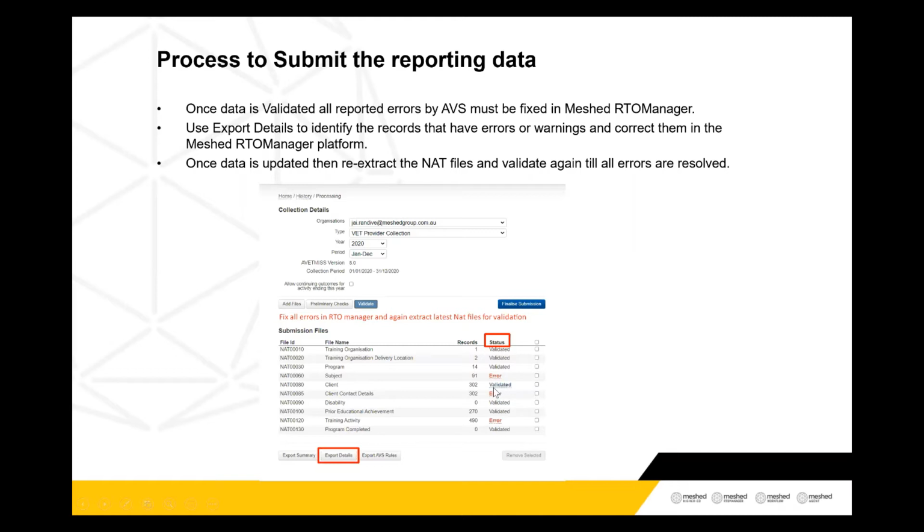There is also partially validated data, which means there are some warnings that you need to look at. Warnings normally lead to an error, so it's better to fix the warning if it's possible. Once you finalize and complete all the statuses as validated, that's where you click on final submission and report your data for 2020.